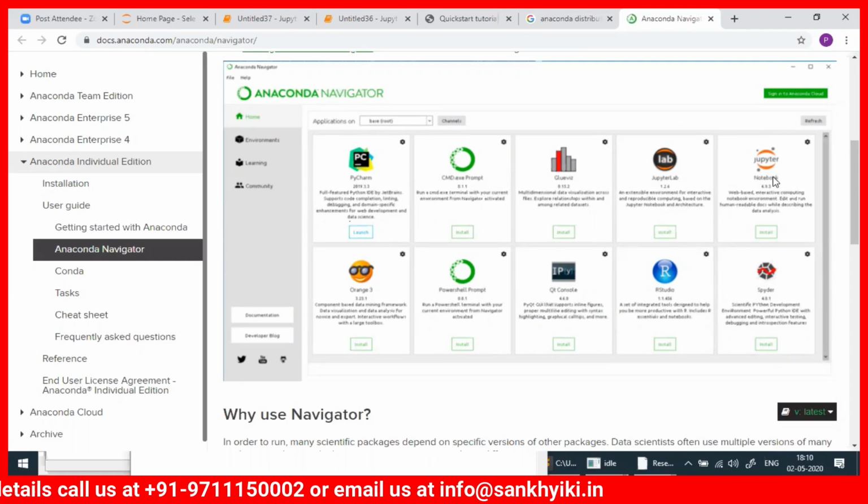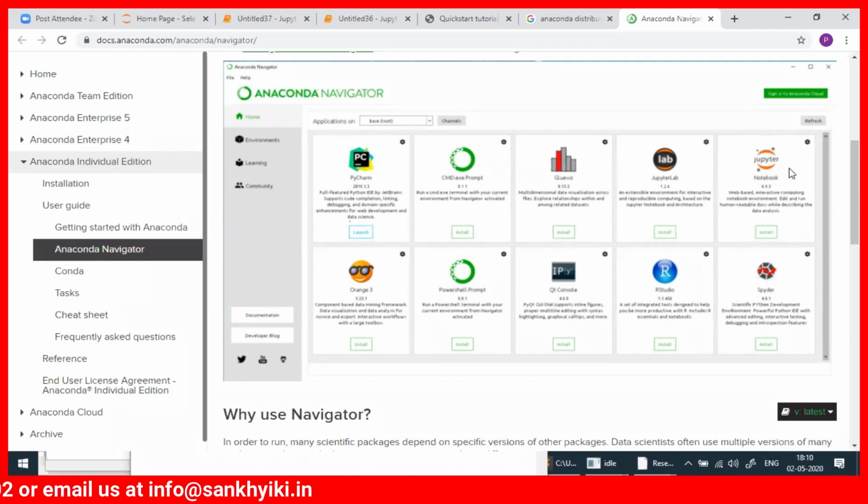Jupyter is one of them. Most of the data scientists and students studying data science are using this. If you use this, whatever you refer to on the net, you will get it easily.